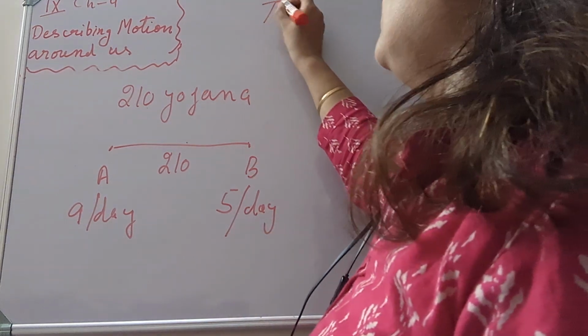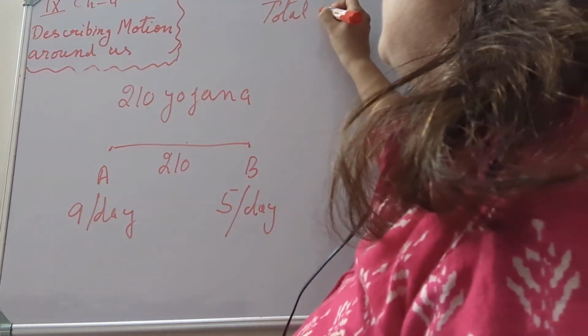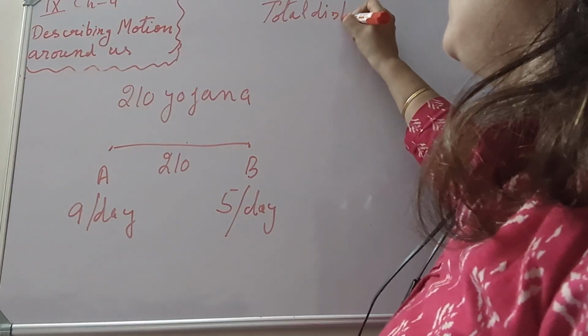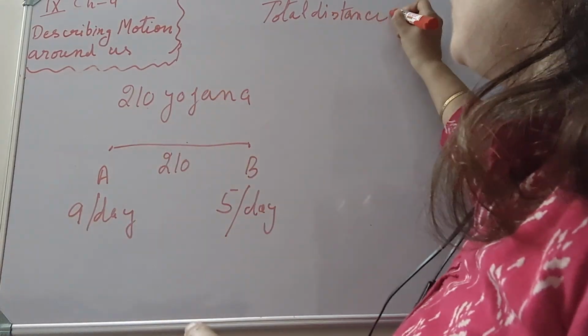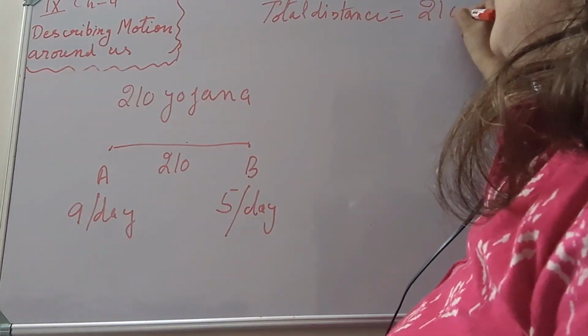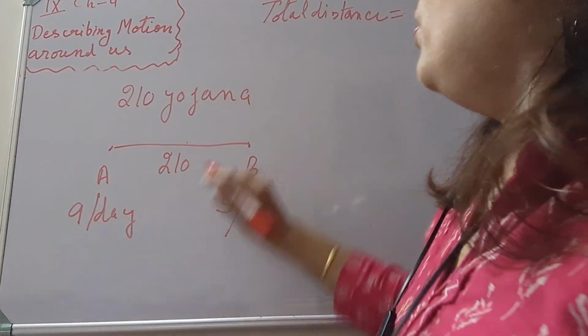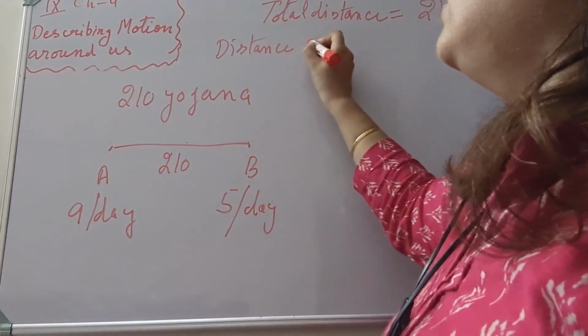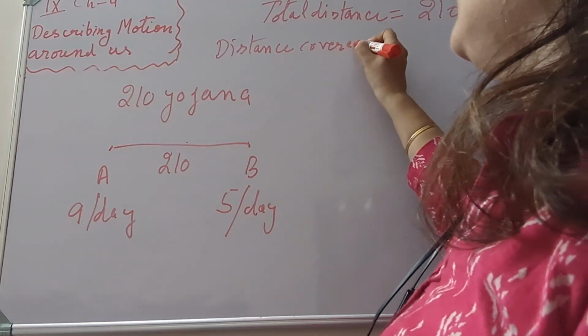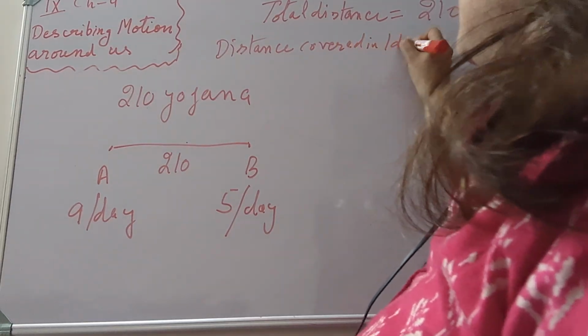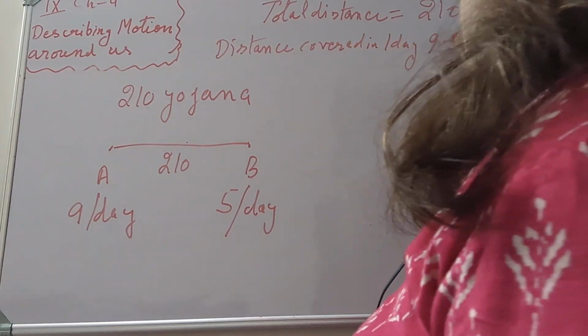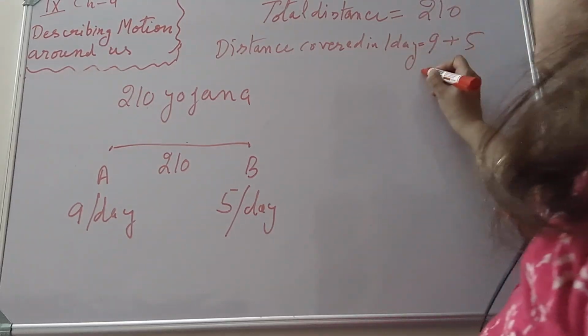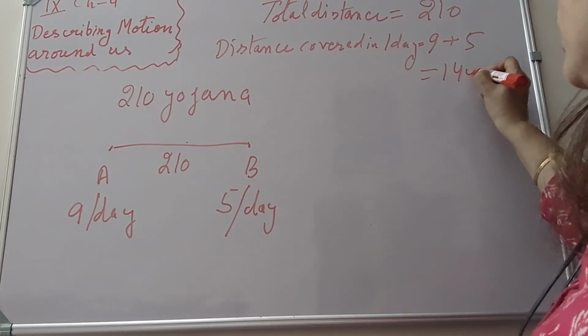So how much total distance will be covered? Distance covered, without taking the direction into consideration, is 210, and distance covered by the two in one day is 9 plus 5, that is 14 yojanas.